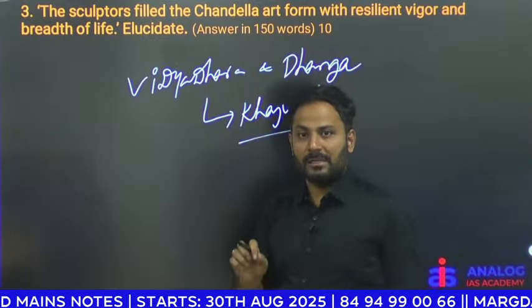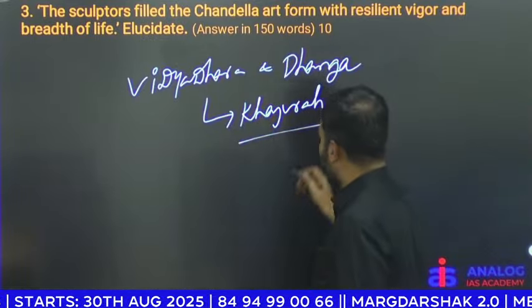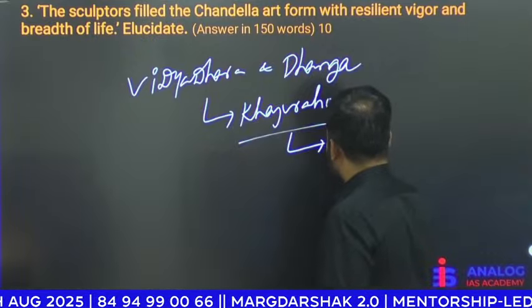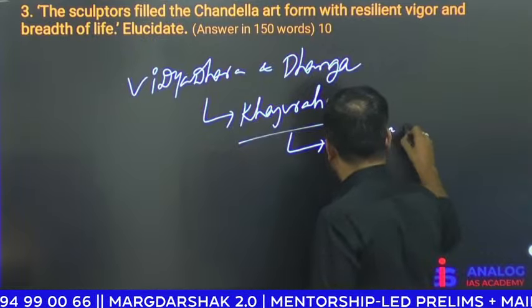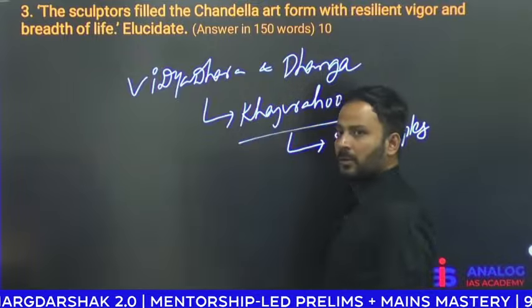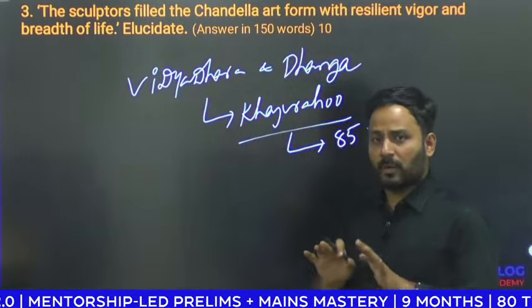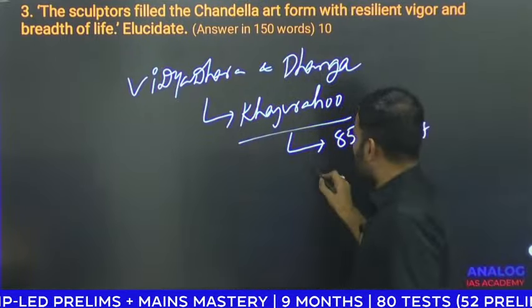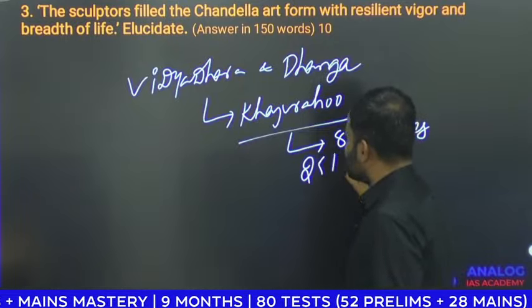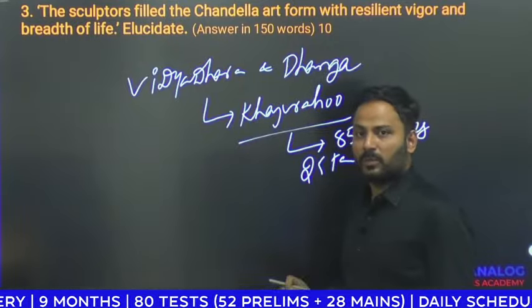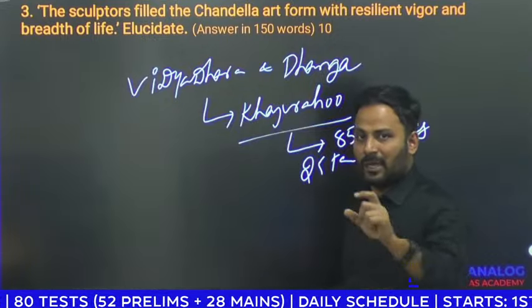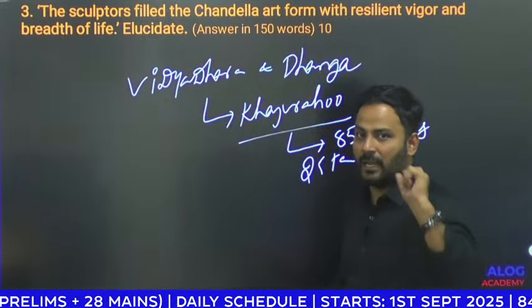Khajuraho was the cultural center of the Chandelas. At Khajuraho, they built around 85 temples, but not all 85 are surviving; only 25 temples survive. Here you need to mention this brief information about the Chandelas.